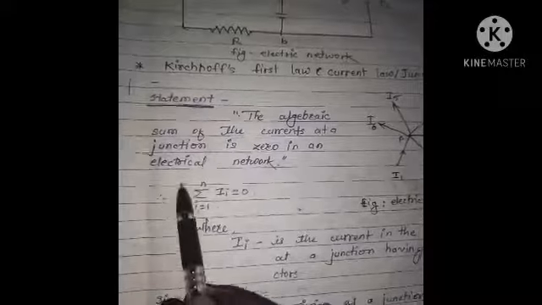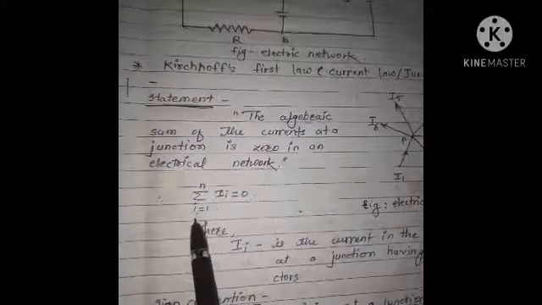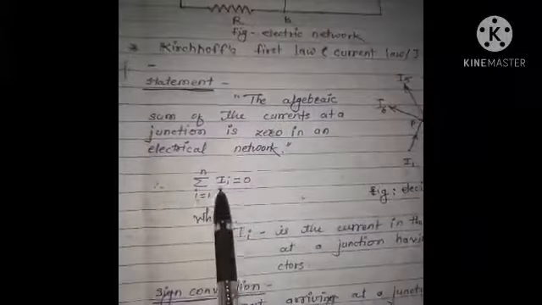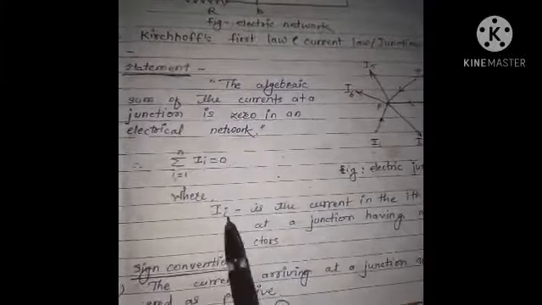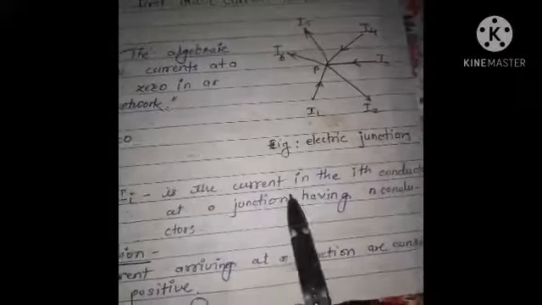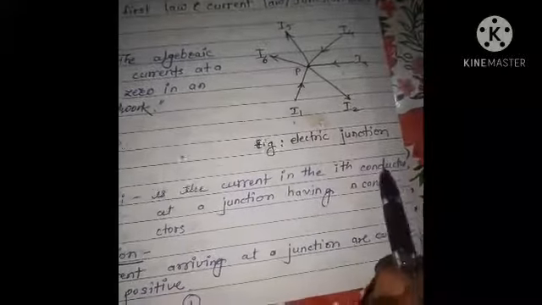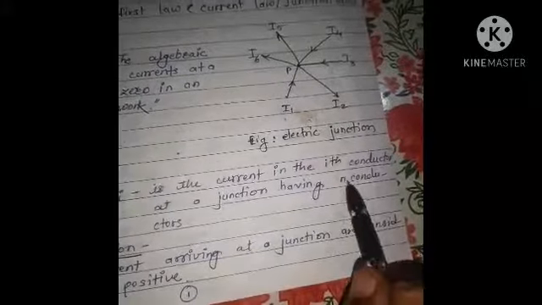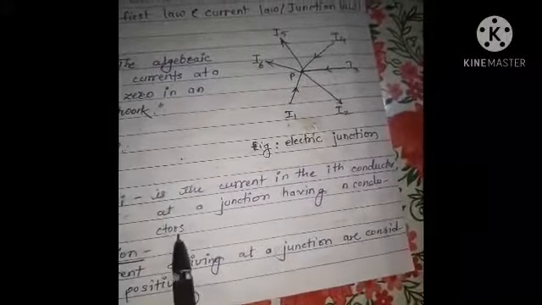Means the algebraic sum of electric currents is equal to 0, where I suffix i is the current in the ith conductor at a junction having n number of conductors.